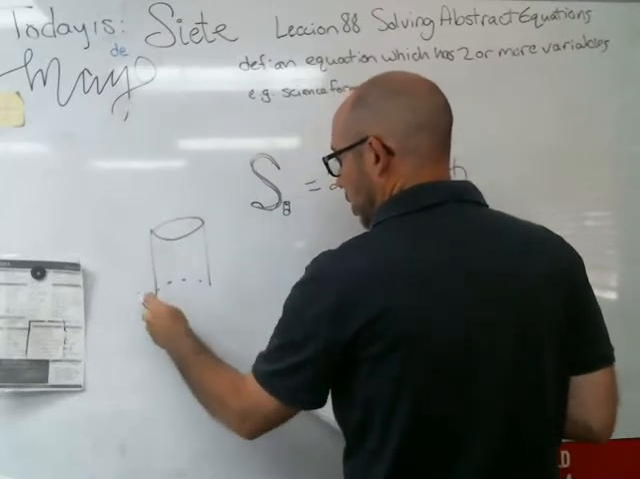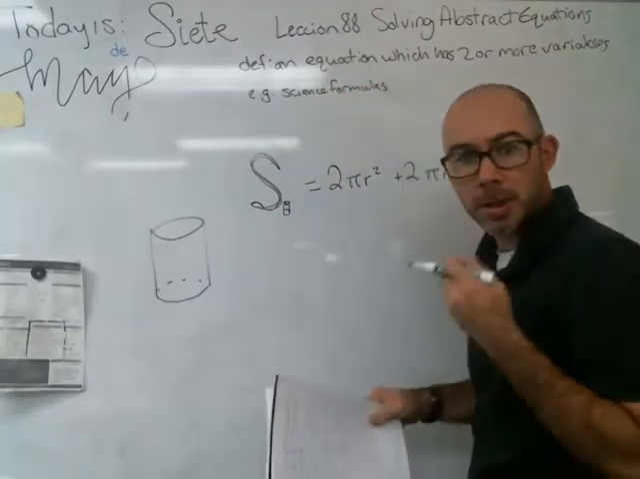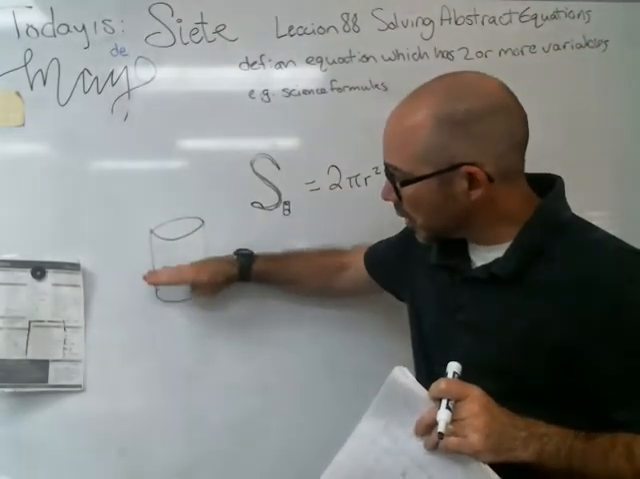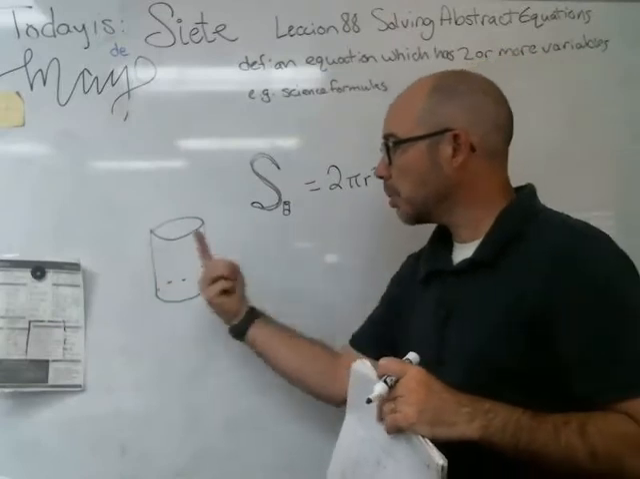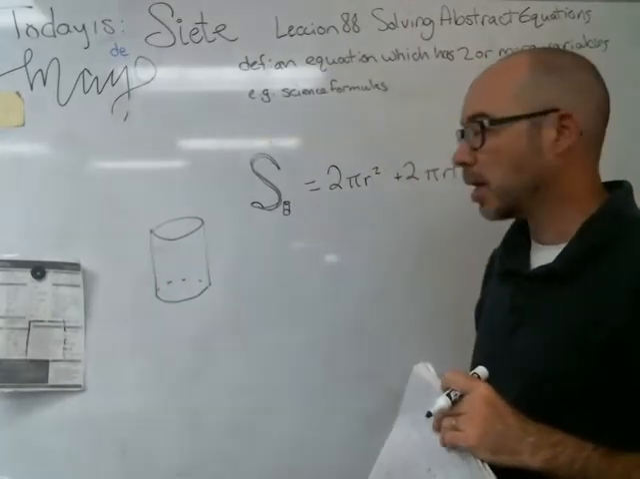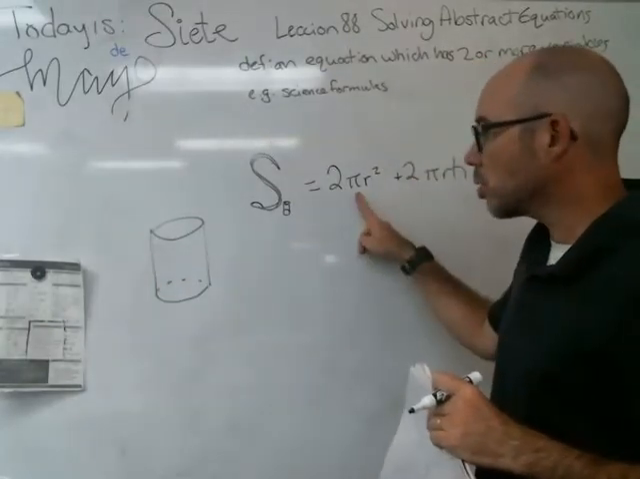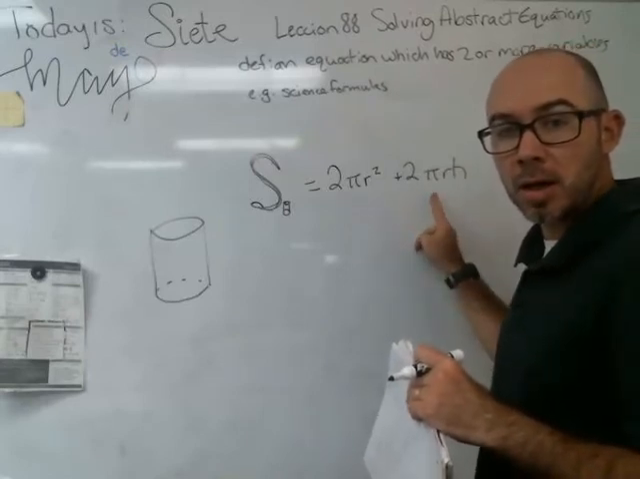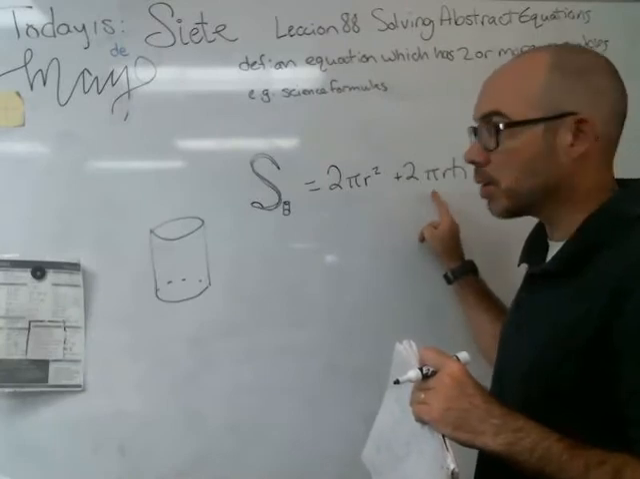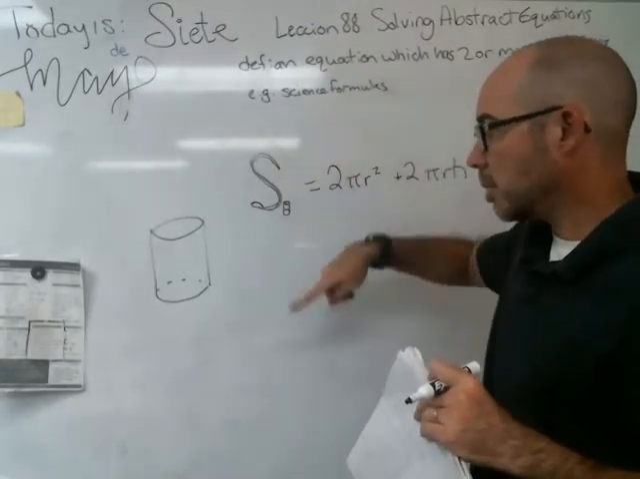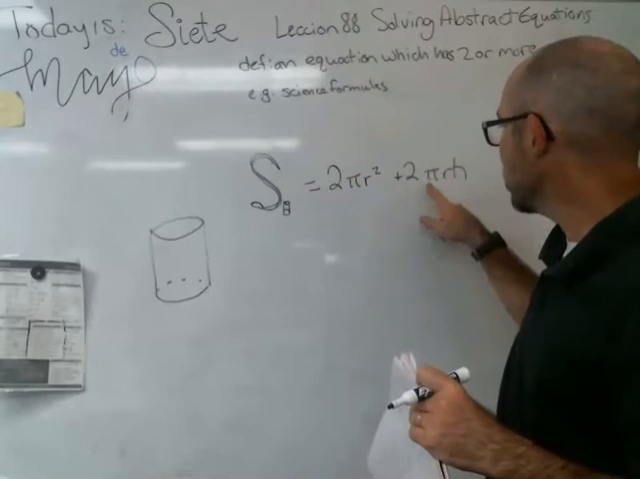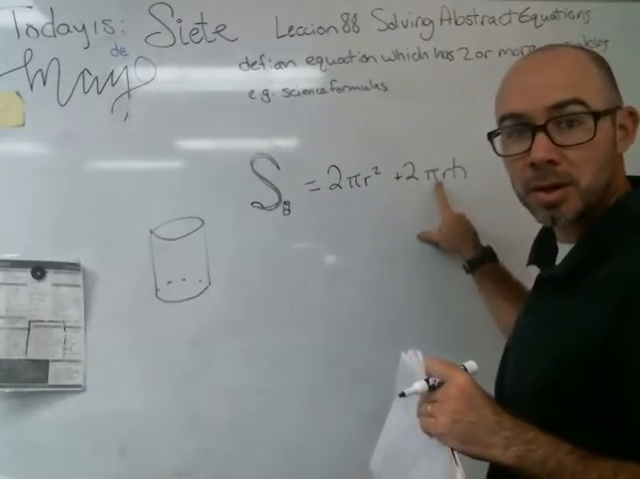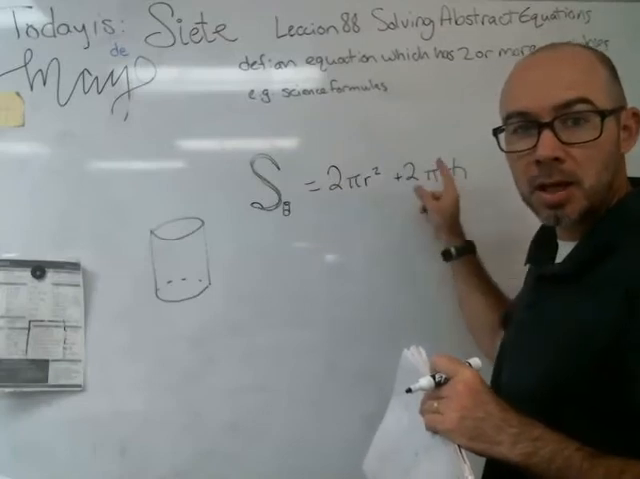Got a cylinder. We want to find out its total surface area. We have the circle on top, the circle on the bottom, and we got the bit that goes around, like on a soda can or something like that. Here are the two circles, 2 pi r squared, and then here is the part where we're doing the circumference times the height. So 2 pi r is the circumference, twice the radius is the diameter times pi, and then h.